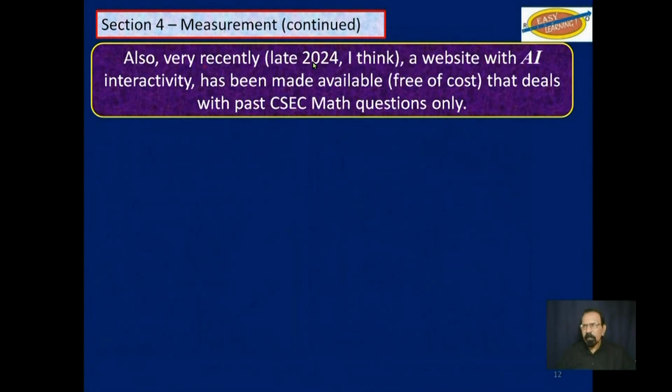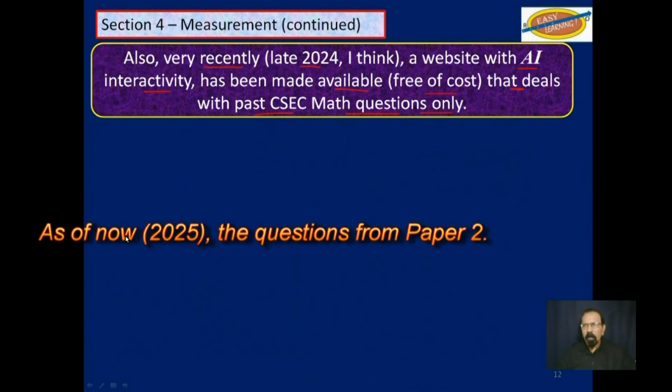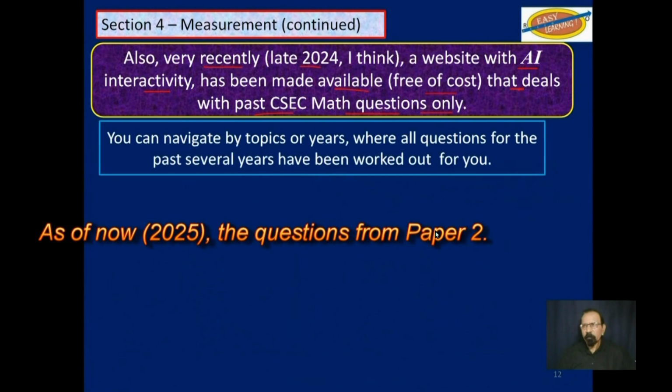Also, very recently, as of late 2024, I think, a website with AI interactivity has been made available free of cost that deals with past CSEC math questions only, mainly questions from paper 2.